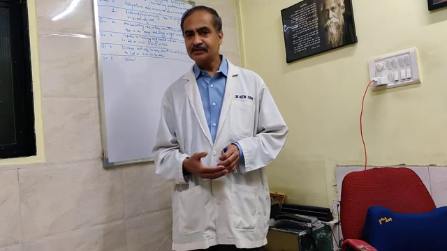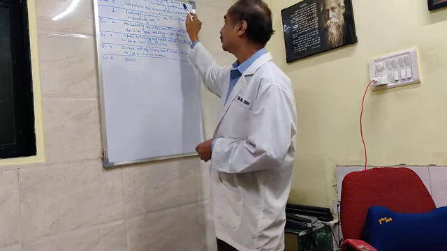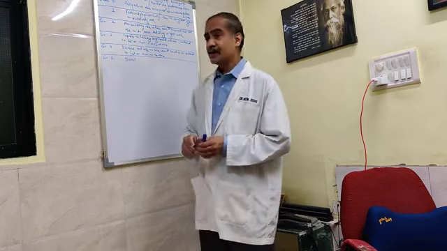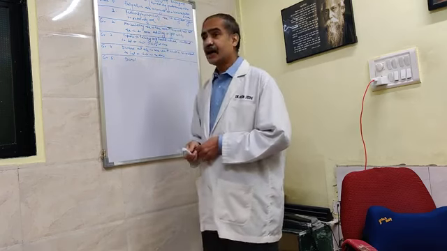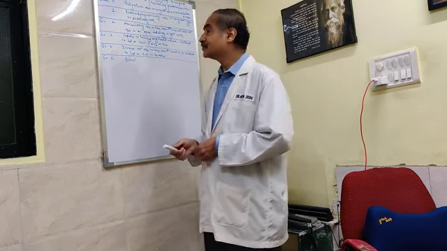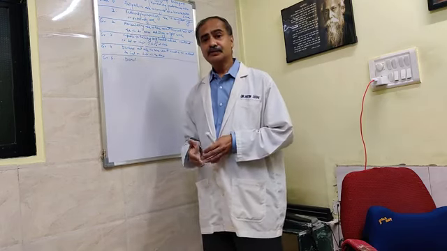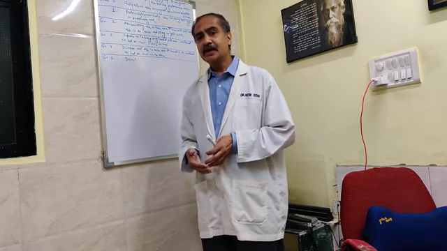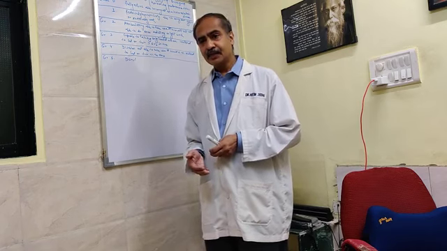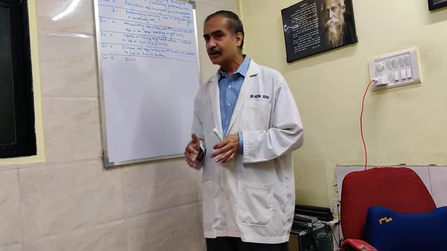Now at present various systems are available. The ones which are accepted are the Eastern Cooperative Oncology Group, that is the ECOG group, or the Karnofsky performance status. The one which is easily practiced in clinical practice is ECOG. It is asked in exams as well as in theory, so we will discuss it shortly. That is grade 0, where the patient is totally active with respect to his physical activity, his day-to-day activity, his work as well as the ability to take care of himself, which prior to his disease and after disease is the same, that is, perfectly alright.